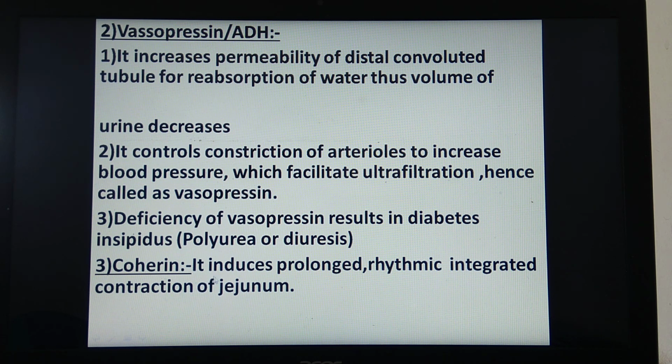This coherin induces prolonged rhythmic and integrated contraction of the jejunum for the smooth movement of food material inside the intestine. So we have studied the pituitary gland and its hormones. In the first lecture of pituitary, we saw the anatomy, its position, and simply the list of hormones. In the second lecture, we have studied the different hormones and their roles in the adenohypophysis and the neurohypophysis. In the next lecture, we are going to study the next type of gland, their roles and functions.